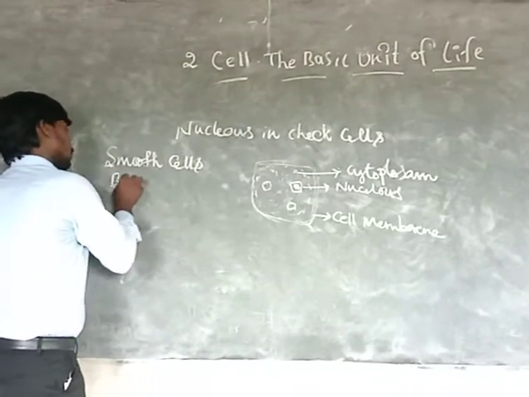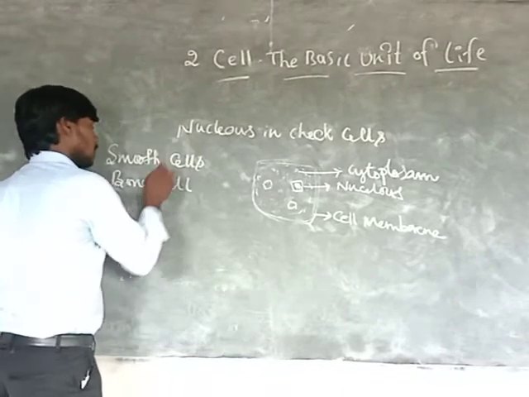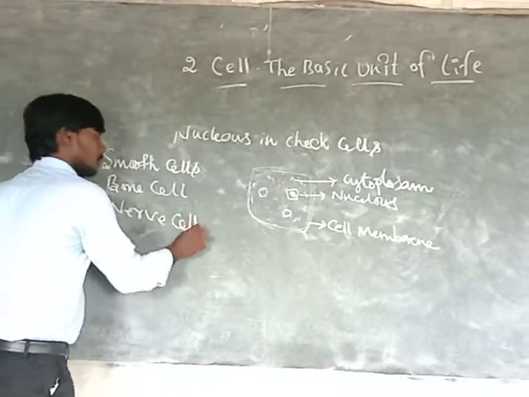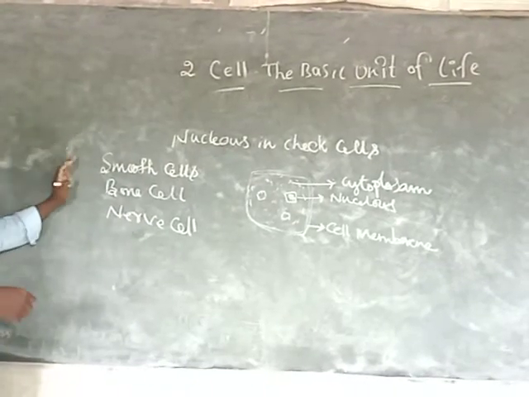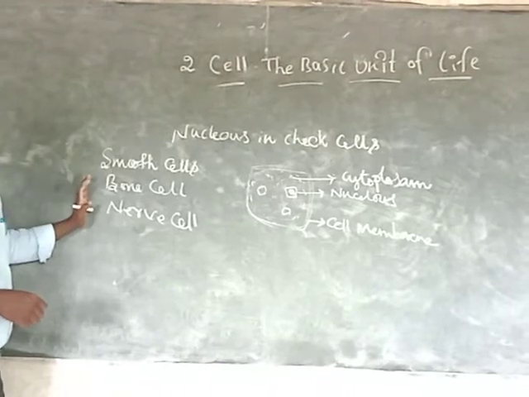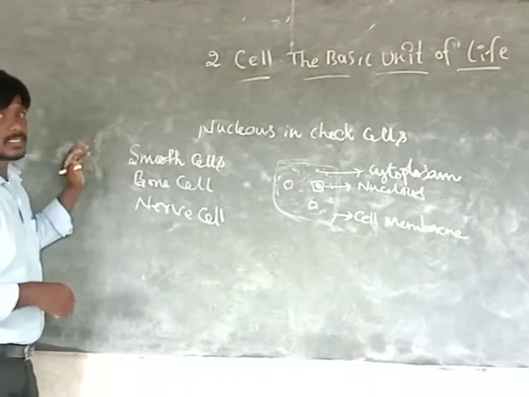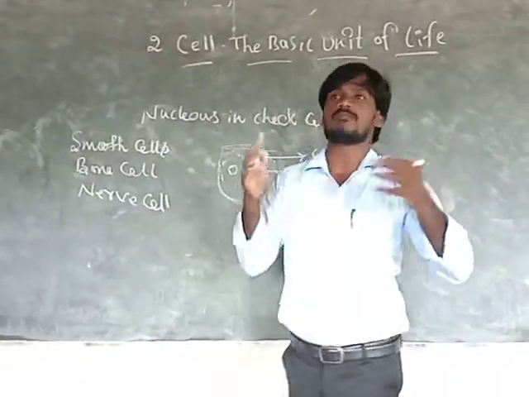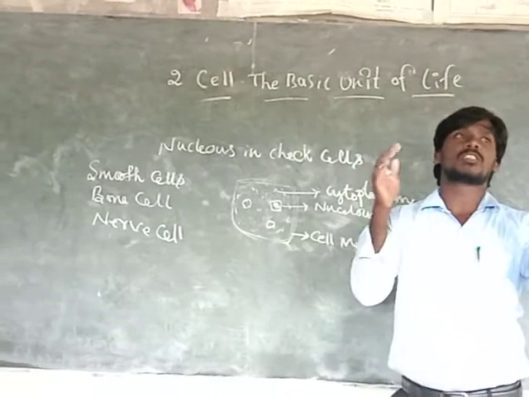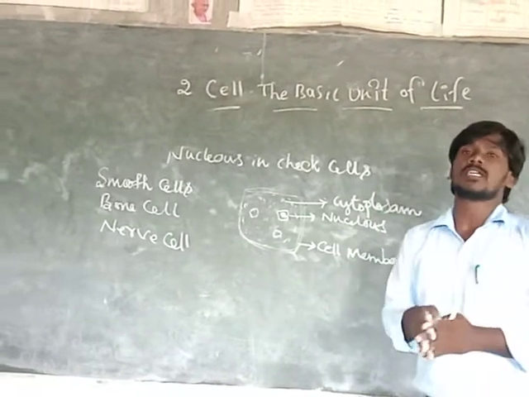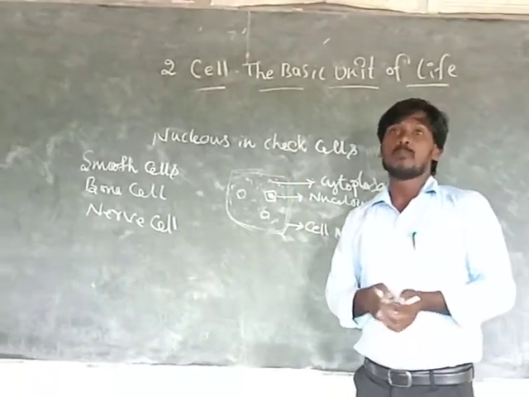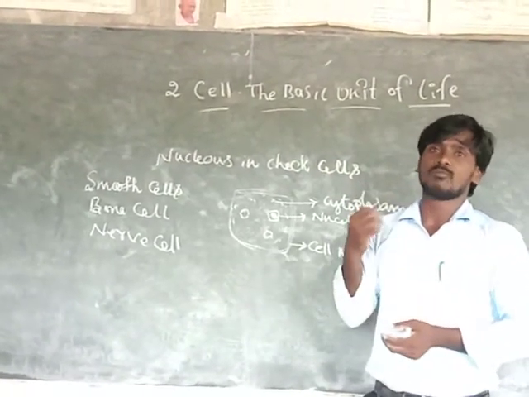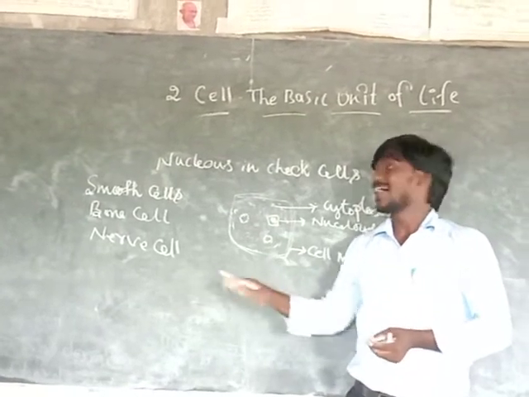Next is the bone cell. Do you know about the nerve cell? Smooth cell, bone cell, nerve cell: these are different types of cells. We can observe smooth cells in our body parts, where the touch is very smooth. The bone cells are in the bones, for moving hands and legs.